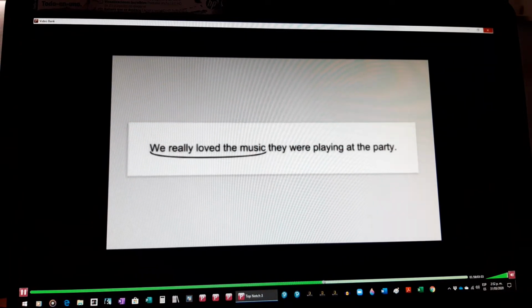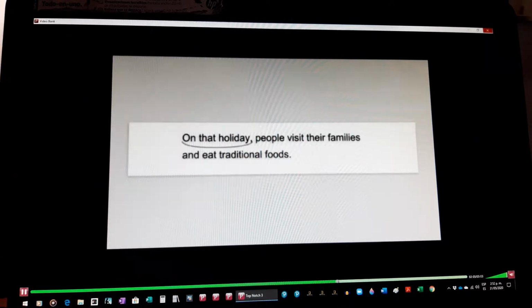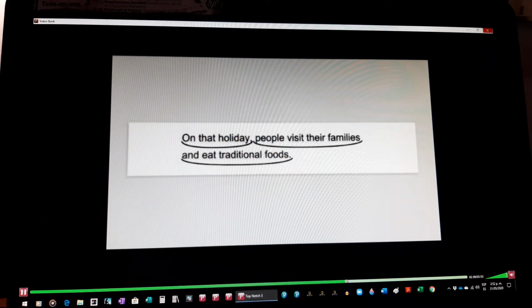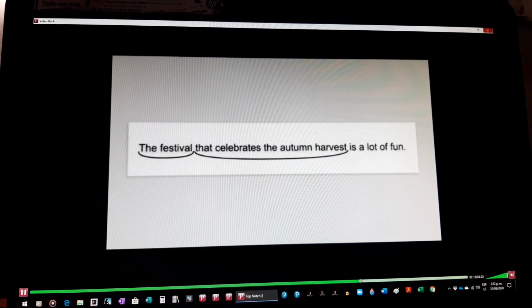We really loved the music they were playing at the party. On that holiday, people visit their families and eat traditional foods. The festival that celebrates the autumn harvest is a lot of fun.